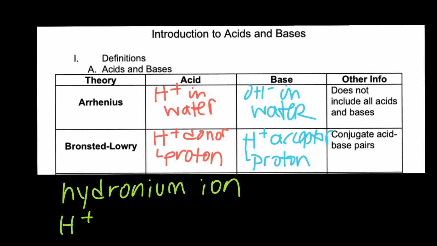So the hydrogen ion hooks up with water molecules around it, and it gives us what is called the hydronium ion, which is H3O plus. It's basically a water molecule with an H plus added onto it. That's what's called a hydronium ion, and you'll see that often.